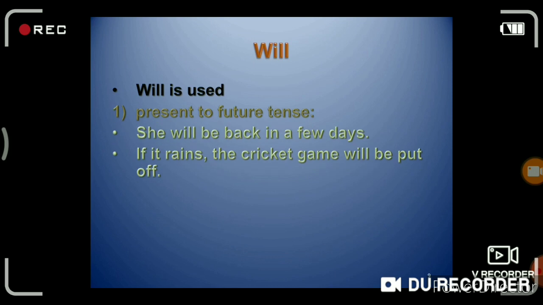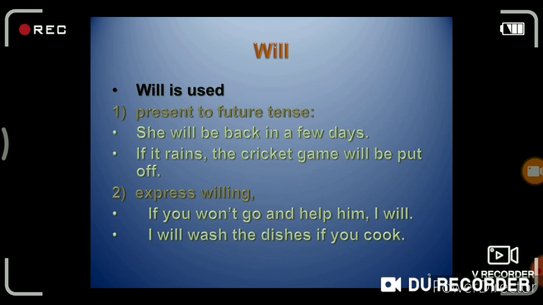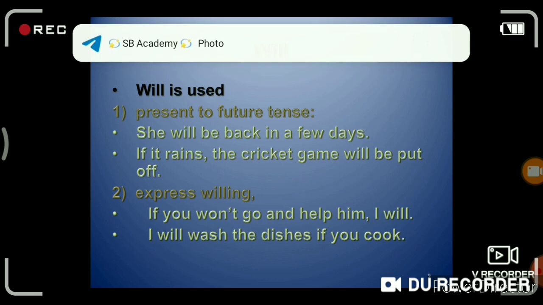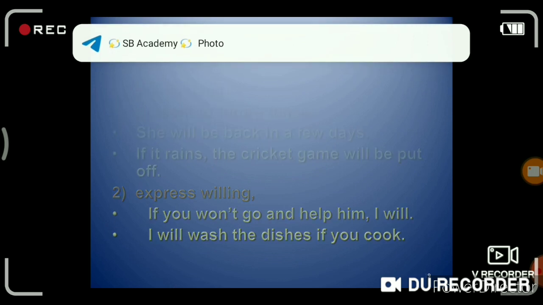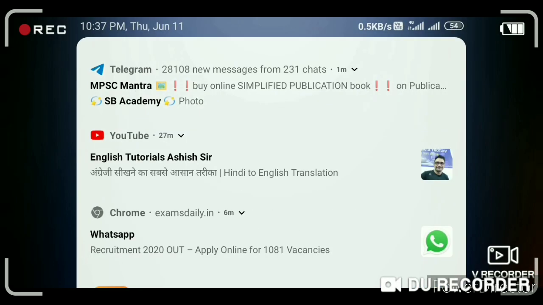The next, will. Will is used to refer to future tenses. For example, she will be back in a few days. If it rains, the cricket game will be put off. Then will is used to express willingness or our wish. For example, if you want to go and help him, I will. Means this is my wish to help him. I will wash the dishes if you cook. In this way, we use will.